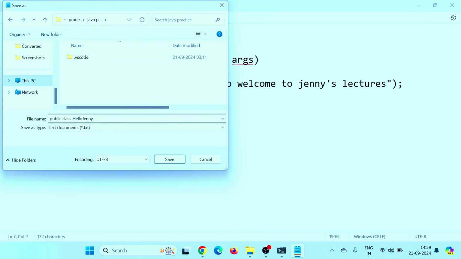Let's save this. The file name would be the same as the class name. For now, you just need to understand this. Okay, the file was already there, so I have removed that file named HelloJenny.java from that folder, and now it should be HelloJenny.java, right? Let's save this. The extension is dot java.